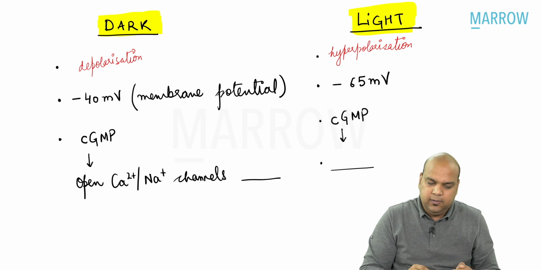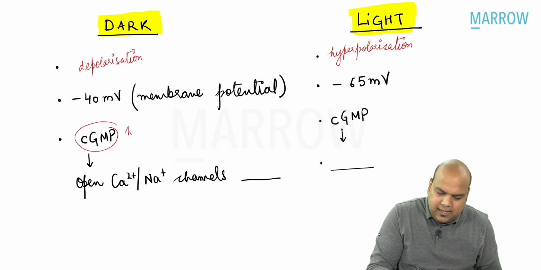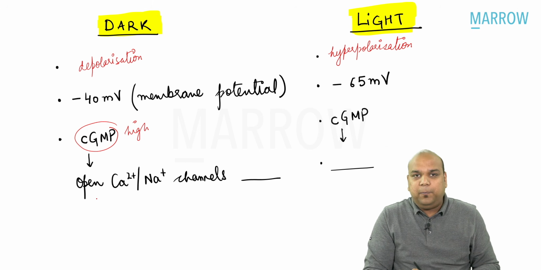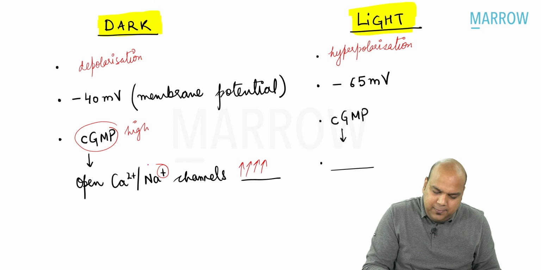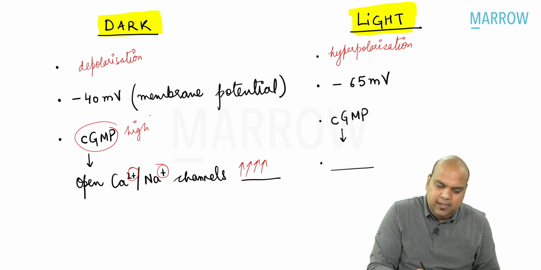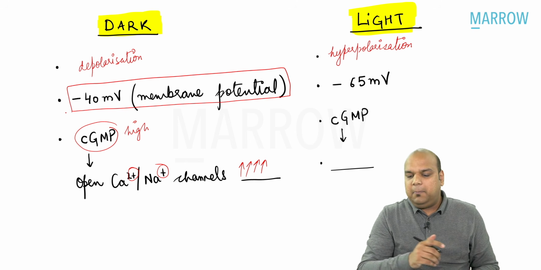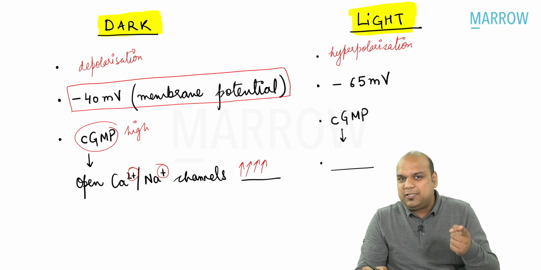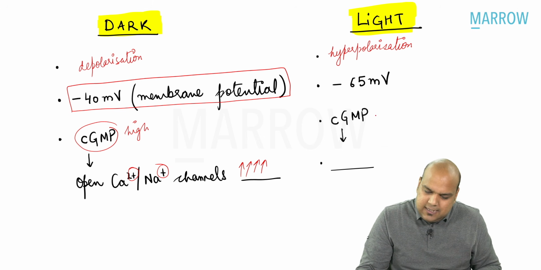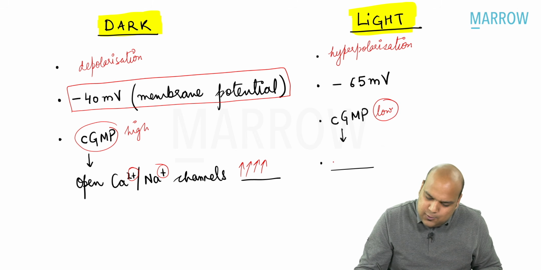Now, in the depolarized condition, because my cGMP levels are high, my open sodium and calcium channels are high. So that is why plus is coming inside the rod cell, and that is why the membrane potential is less negative. But in light conditions, as we just now saw, because of activation of phosphodiesterase enzyme, the cGMP levels are low, due to which the calcium and sodium channels are closed or decreased.